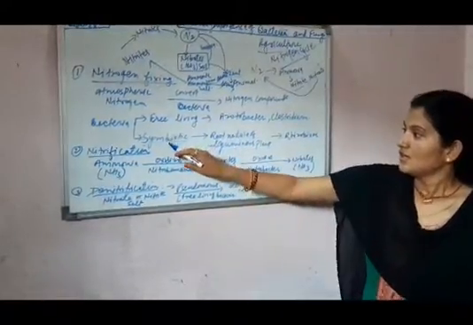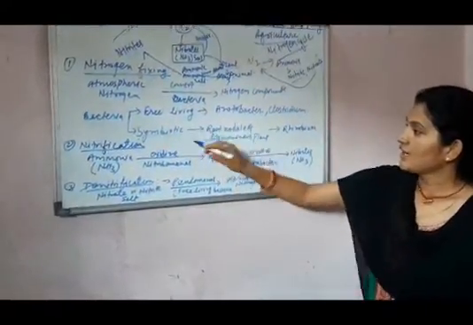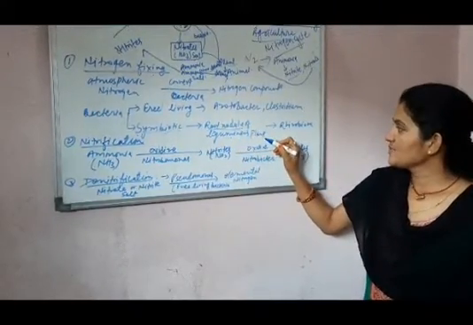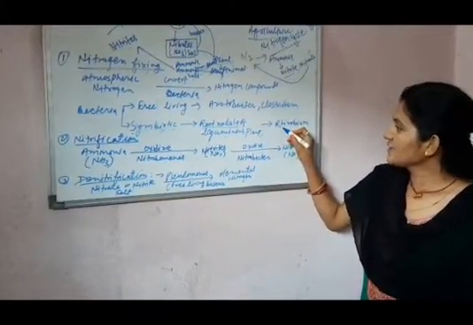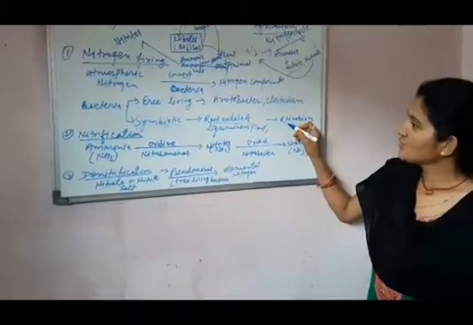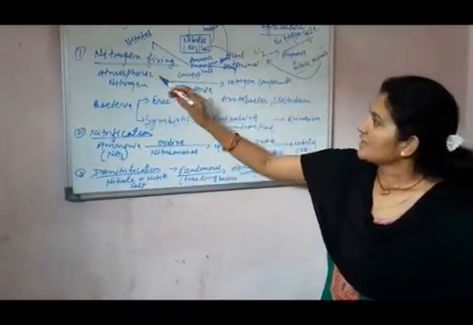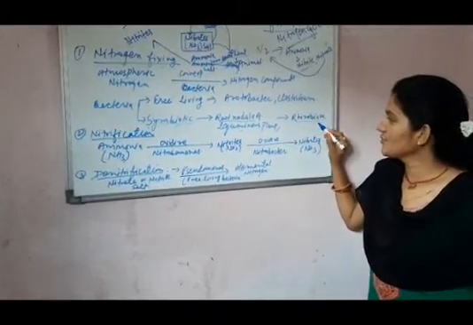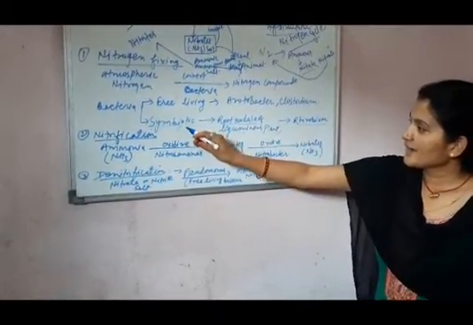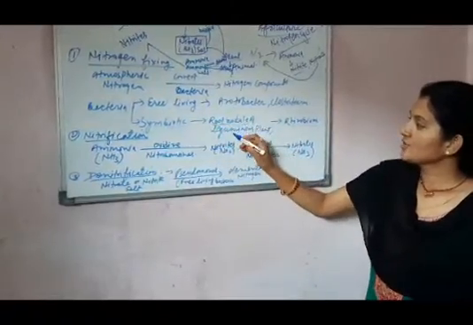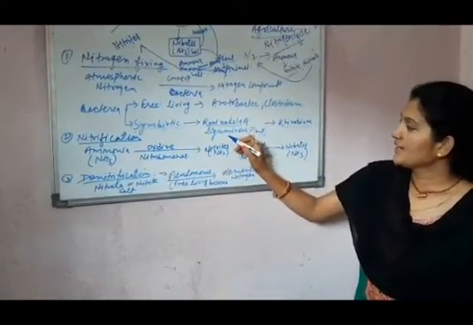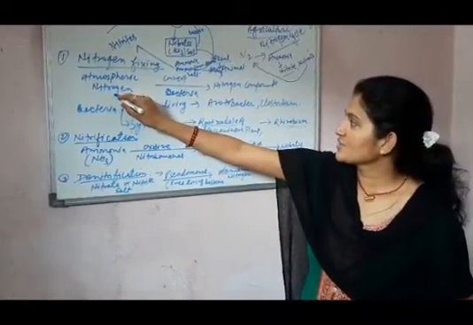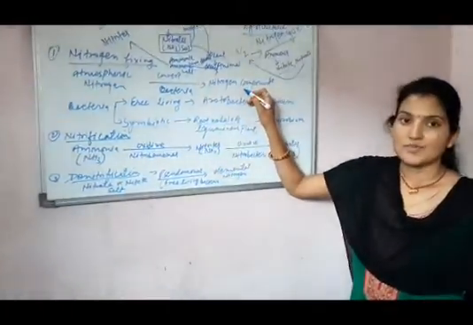In this, the bacteria form root nodules in the leguminous plant, and the bacterium used in nitrogen fixing is Rhizobium. Rhizobium is the symbiotic bacteria found in leguminous plants, and it converts atmospheric nitrogen into nitrogen compounds.